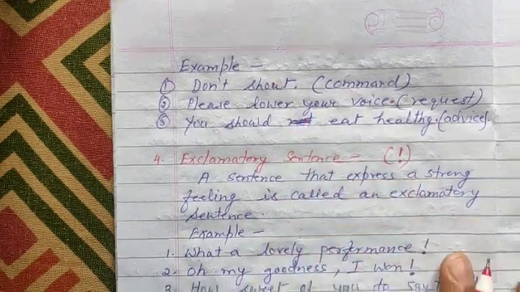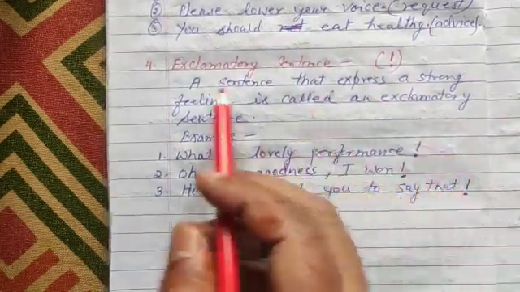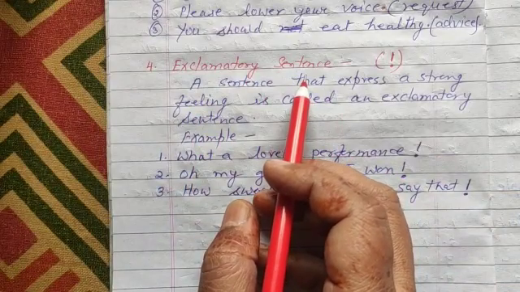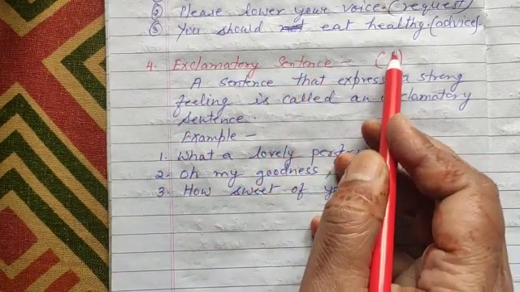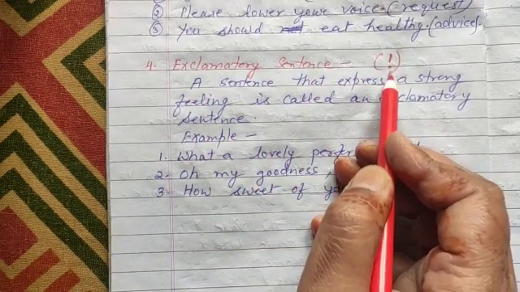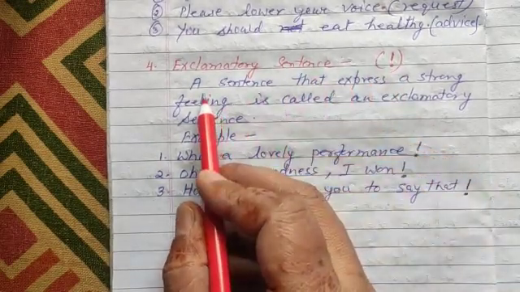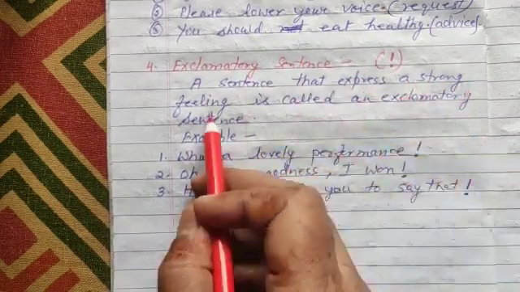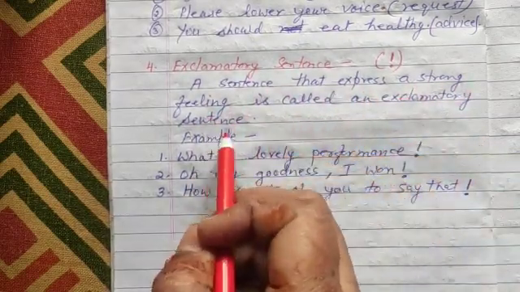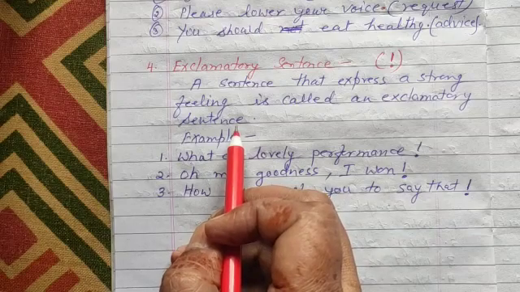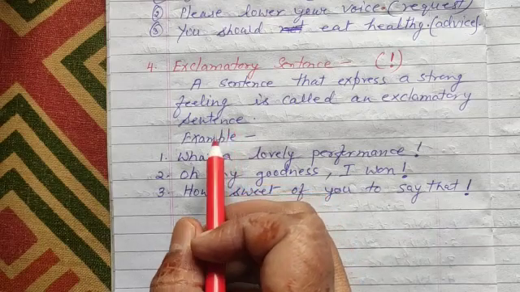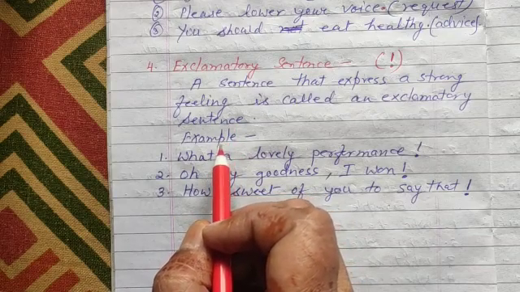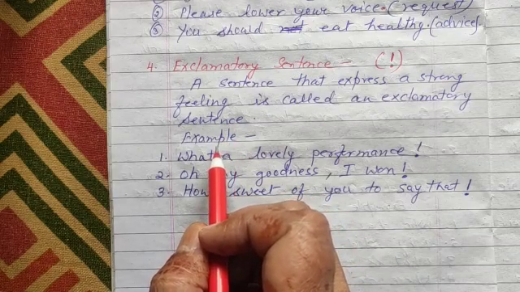Okay. Now next, let's see the exclamatory sentence. You know what is the exclamatory mark? This is the exclamatory mark. And now how is it? A sentence that expresses a strong feeling is called an exclamatory sentence. And feeling of what? Happy, joy, sad. These are the strong feelings.